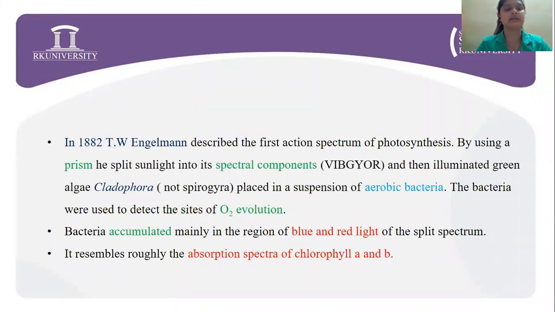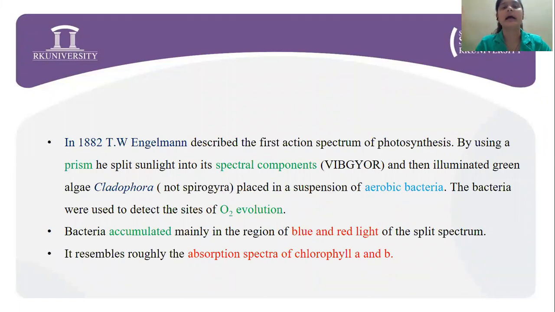This is T.W. Engelmann in 1882. As said earlier, he described the first action spectrum of photosynthesis. To do so, he used a microspectrophotometer, which was a prism, and with the help of it, he split the sunlight into its spectrum components.